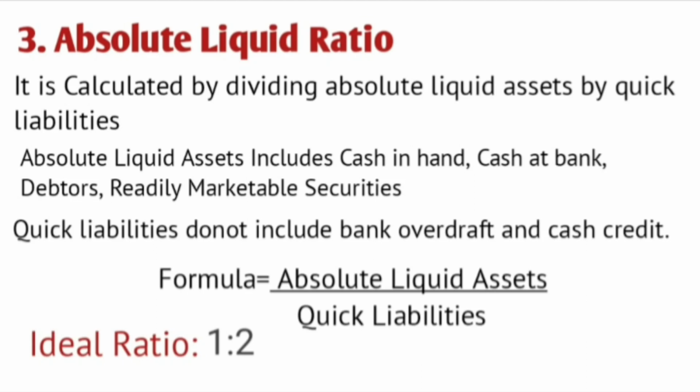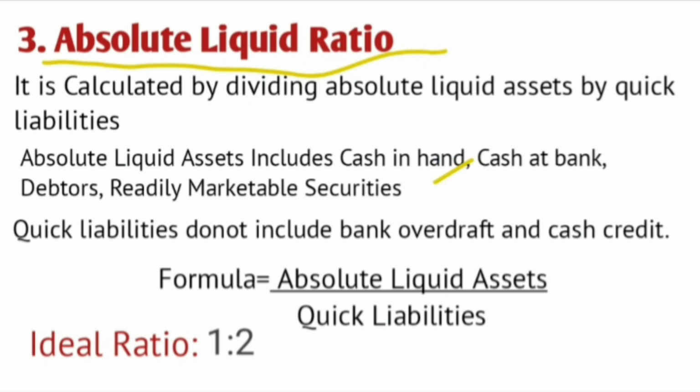And at last we have the absolute liquid ratio, right? Here it shows the relationship between the absolute liquid assets and quick liabilities. You can also say liquid liabilities here. Absolute liquid assets only include cash in hand, cash at bank, debtors and readily marketable securities.